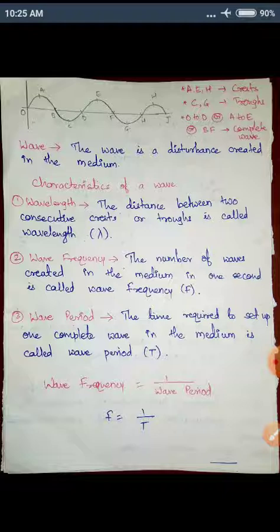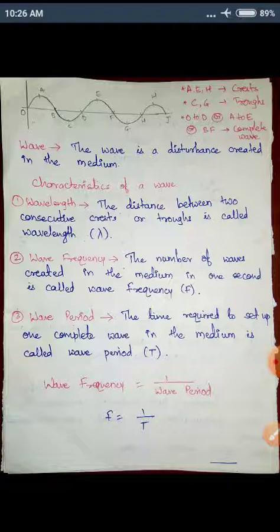Now we have wave frequency. Suppose we have different sources and all the sources emit waves. So what is wave frequency? The number of waves created in the medium in 1 second is called wave frequency. How do you put it in simple words? How many waves are created in 1 second?